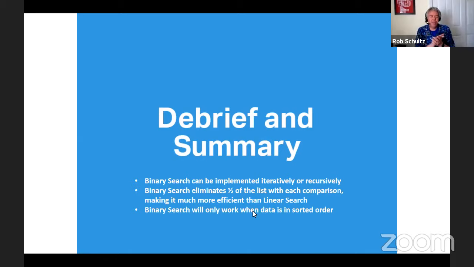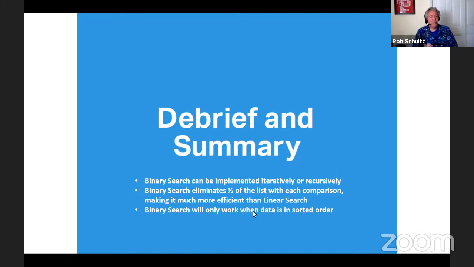So every once in a while I'll have a student say, well, give me an example of where linear search is more efficient than binary search. Well, imagine we've got 1 million integers that we need to search, and the number that we happen to be looking for is in slot 0. Well, if I'm doing binary search, I have to go to the middle, and then go to the middle, and then go to the middle, versus linear search, because I'm fortunate enough to have that number that I'm looking for in that first position, linear search would win in that case.